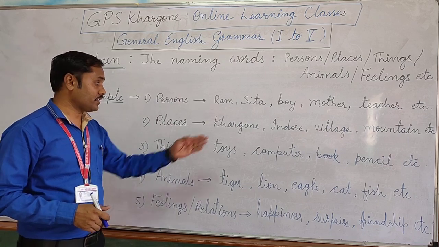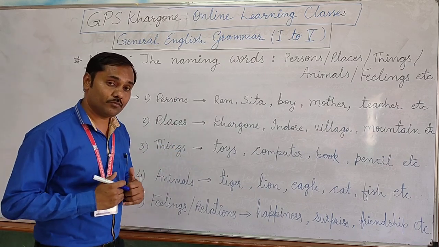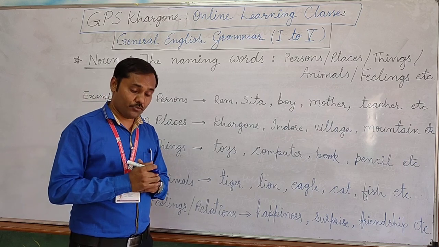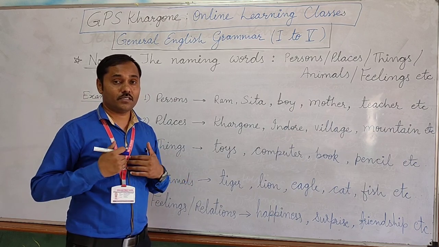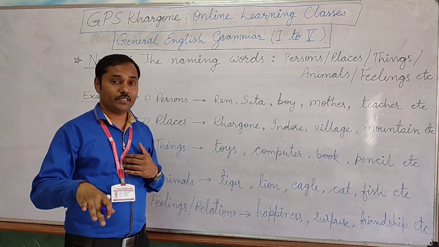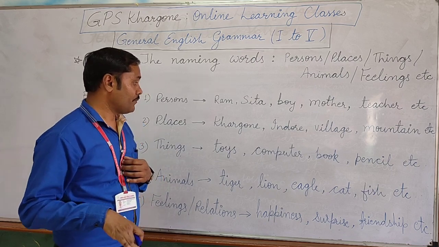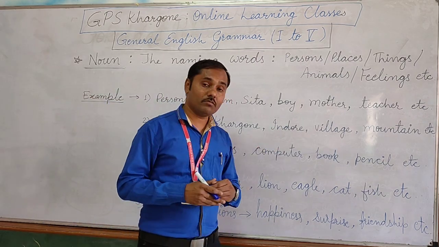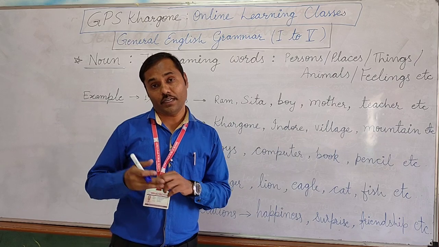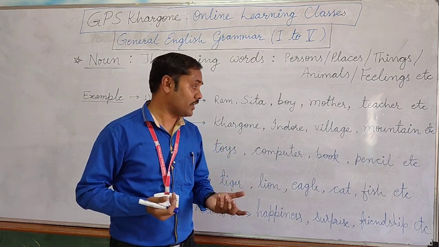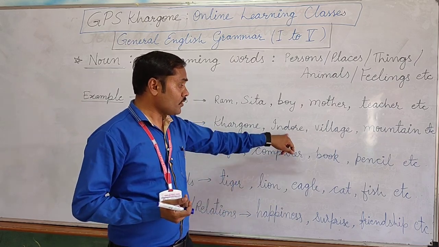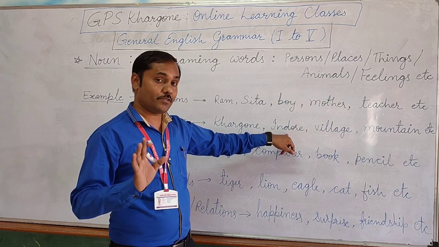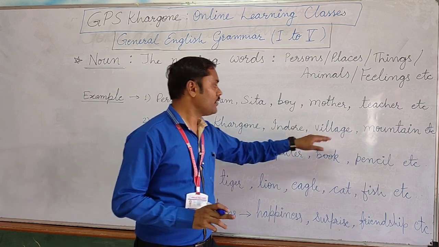Yes, places, just like Khargon. I live in Khargon, you live in Khargon. So for us, we have given the name Khargon to this place. But some people are living in Indore. Some people are living in Dhar, Dhamnod, etc. So each and every place has been given a name.